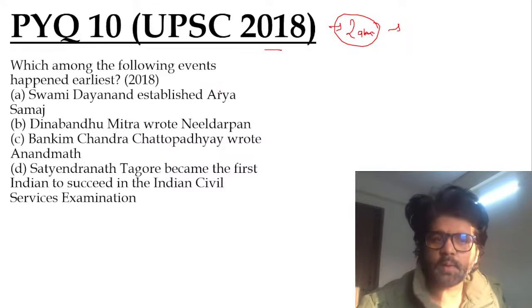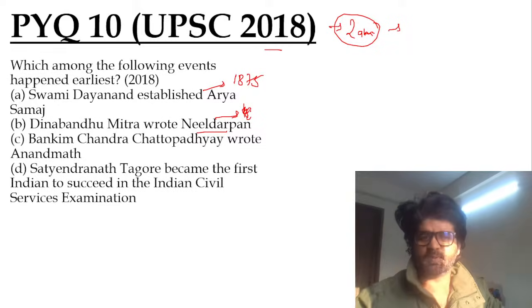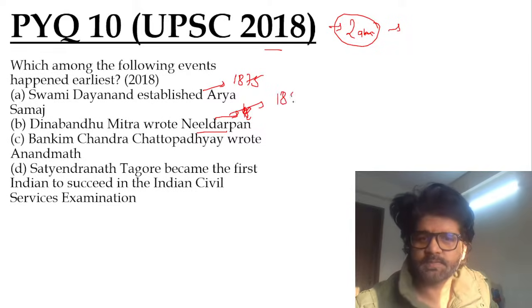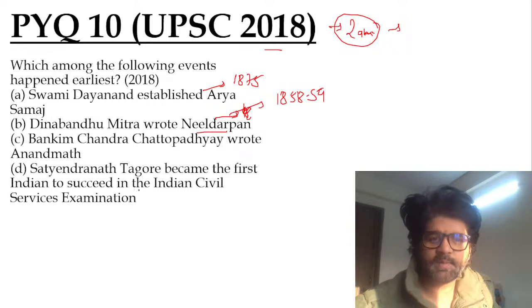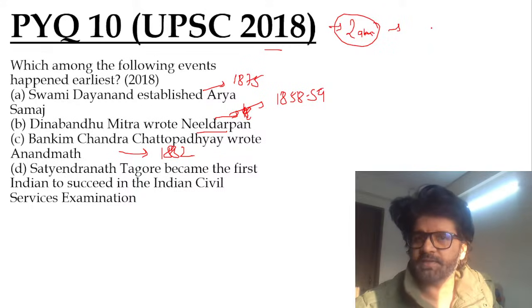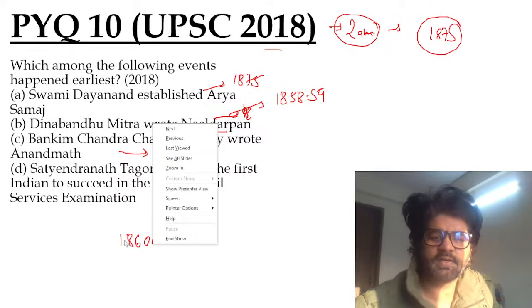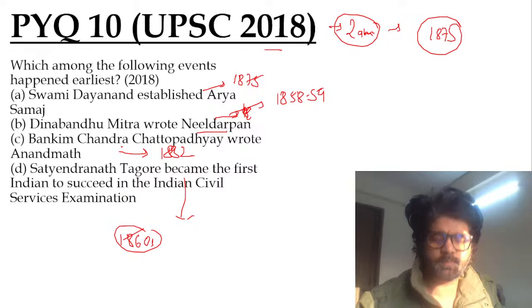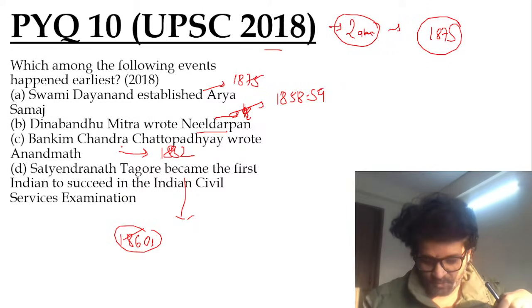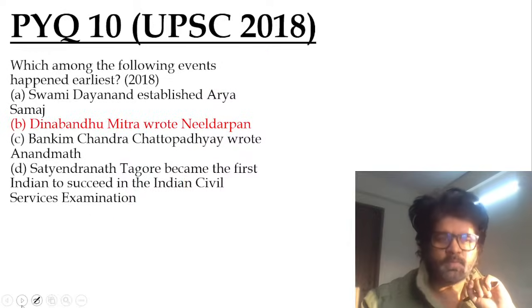Again, let's focus, guys. Swami Dayanand Saraswati established Arya Samaj in 1875. Deen Bandhu Mitra wrote Neel Darpan around 1858-59. Bankim Chand Chattopadhyay wrote Anandamath in 1882. We have discussed it, Vande Mataram 1875. And then Satyendra Tagore became the first Indian to succeed in ICS around the early 1860s. So if you see the chronology, B is the correct answer. Good morning, Ritush. As stated by Harshini. Harshini is the real deal. So B is the answer, guys.